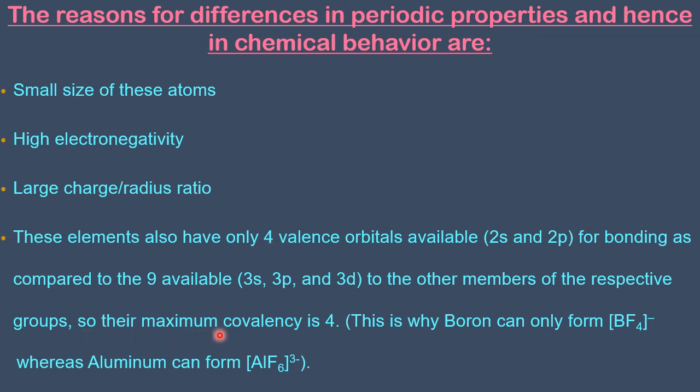So their maximum covalency is 4. Whose maximum? Firstborn. Lithium's maximum covalency, maximum bonding, is 4. This is why boron can only form BF4 minus, whereas aluminum can form AlF6. You please see here. Boron, the first member of the 13th group, also has less number of orbitals available. It can take only 4 fluorine atoms, whereas the next member, aluminum, in the same family, has taken 6 fluoride atoms. It can take more. Why? More orbitals are available, so more fluorine can come and make the bond.